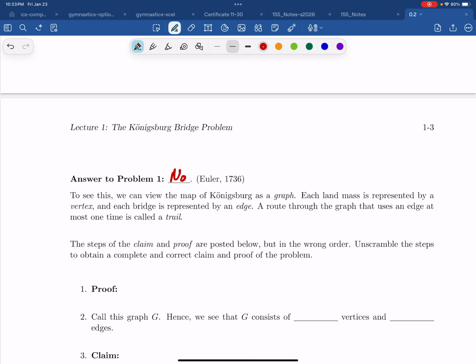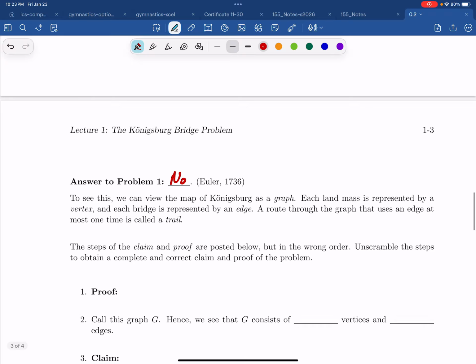Leonhard Euler, possibly the greatest mathematician ever to live, showed in 1736, almost 300 years ago, that no solution can exist for this problem. He wrote up a proof of it, and he did it by inventing a subject of mathematics called graph theory. This solution to this problem is considered to be the beginning of graph theory, the invention of graph theory. So we're going to see what he did.